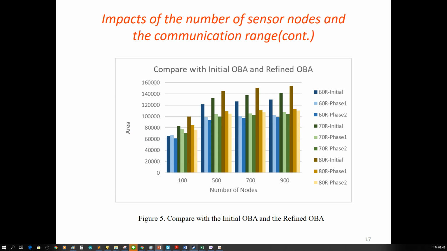Then figure 5 shows the comparison between the result of the initial OBA and the result of the refined OBA. Then we can see the results of 700 and 900 nodes. Their results are similar. Their deviation is less than 3%. So when the number of sensor nodes is high, the communication range is 80. The first refining mechanism improves accuracy on detecting the continuous object by 35%, and the second refinement mechanism contributes an additional 3%. So the refined OBA is better than the initial OBA by 38% in total.